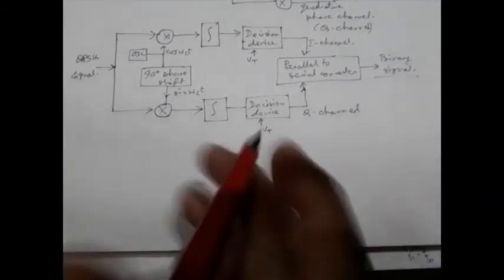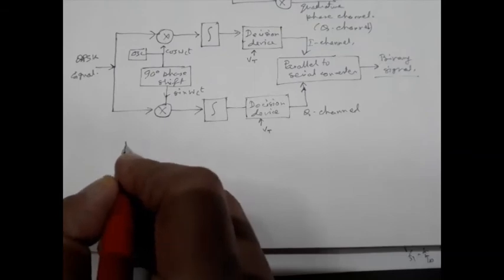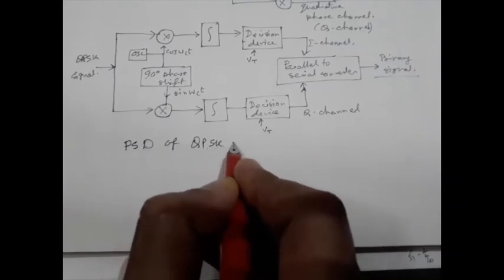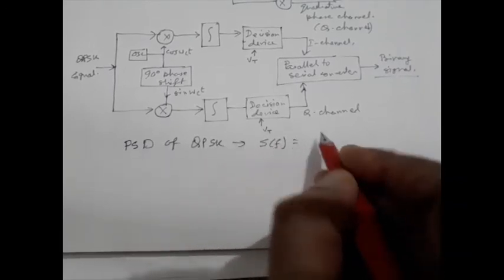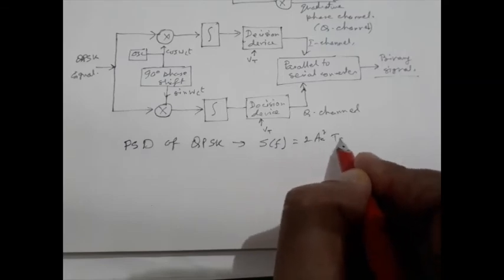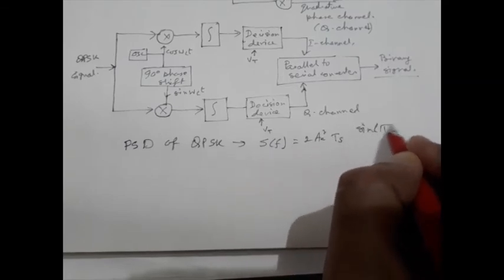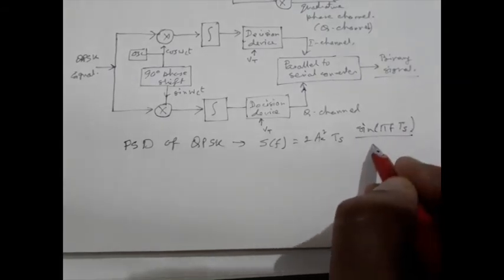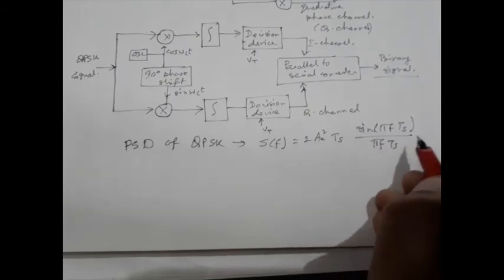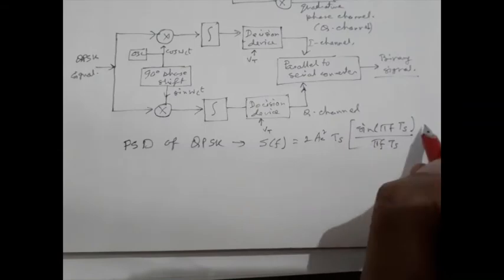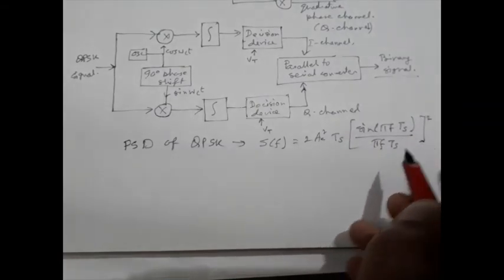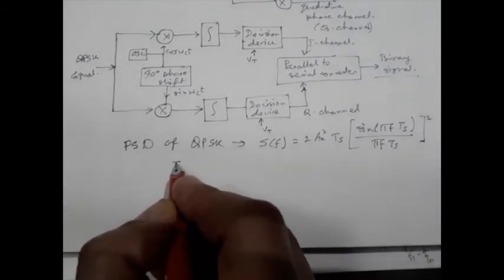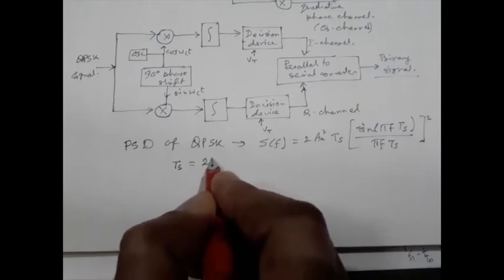Now the power spectral density, PSD, of QPSK can be calculated as sin(pi f Ts) divided by pi f Ts, whole squared. Here Ts is the symbol time.